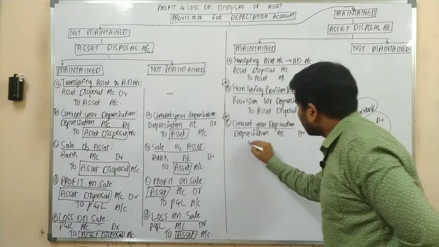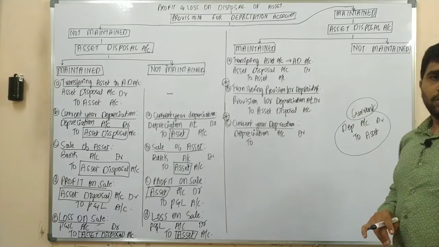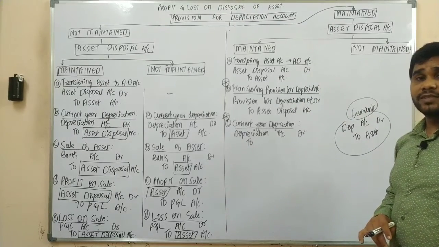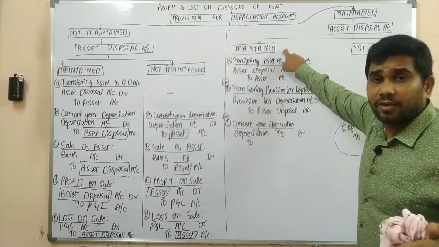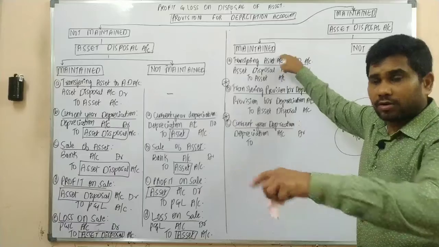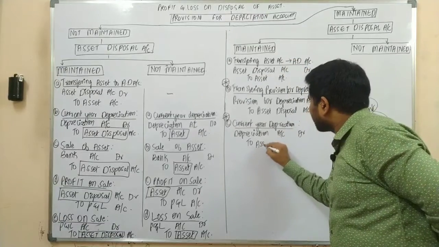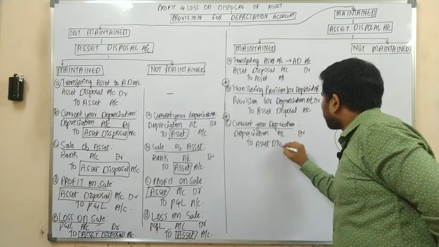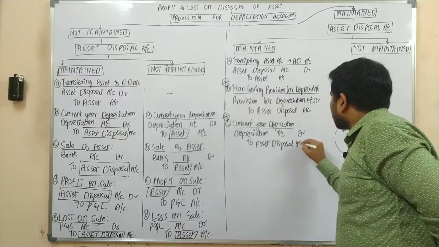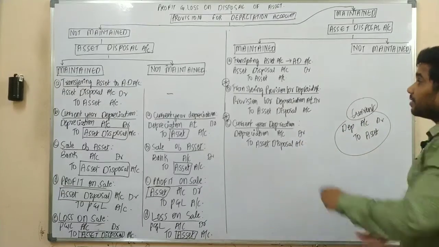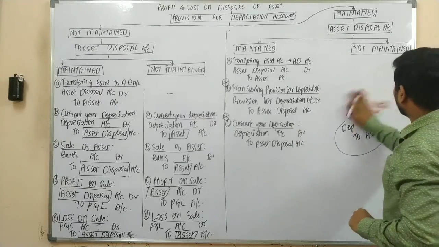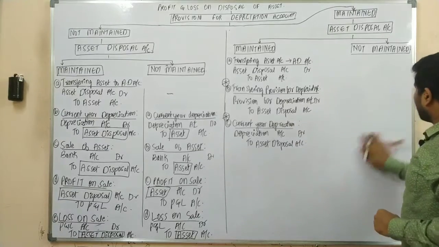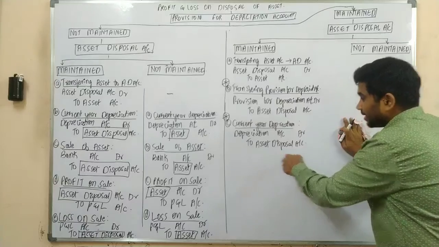Depreciation account debit to which account are we supposed to transfer, sir? Are we supposed to transfer it to the asset account or the asset disposal account? Asset disposal account. Because the asset account was already transferred. We are transferring it to your asset disposal account.